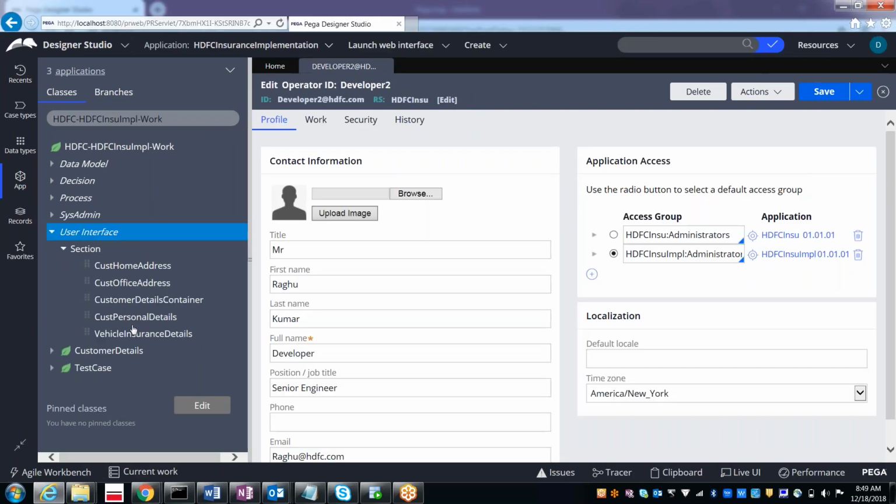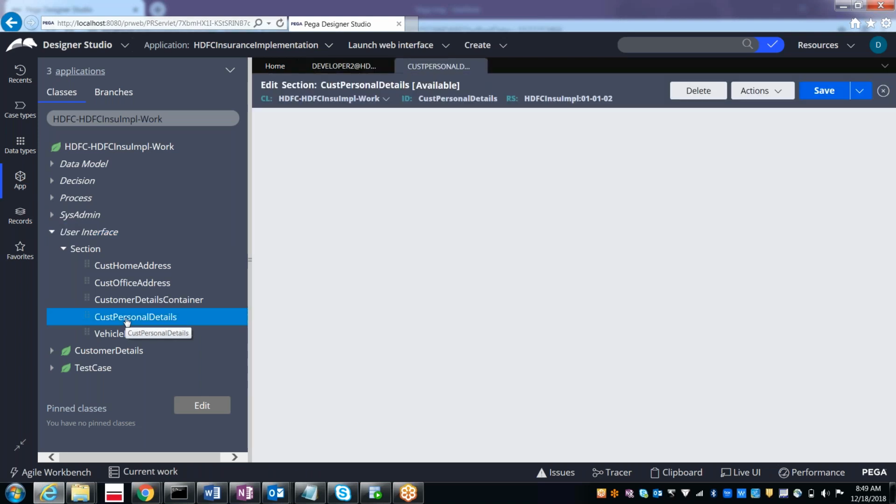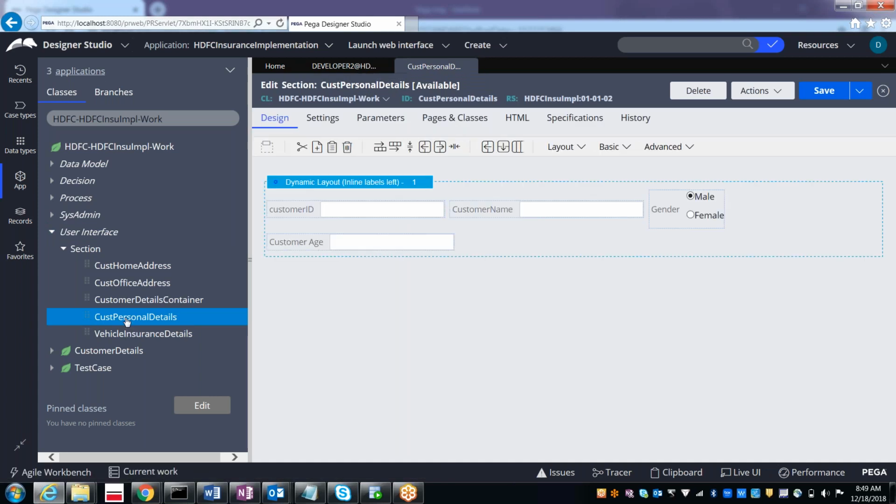Here also I'm opening the personal details section. So that means now this rule is opened by 2 people. Now this rule is opened by 2 persons.